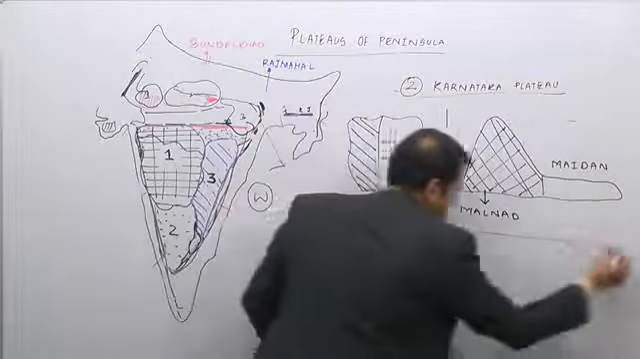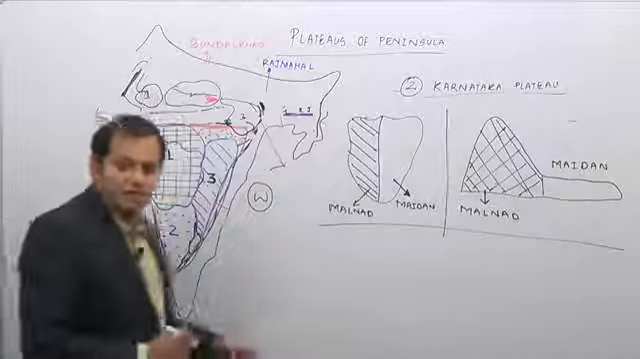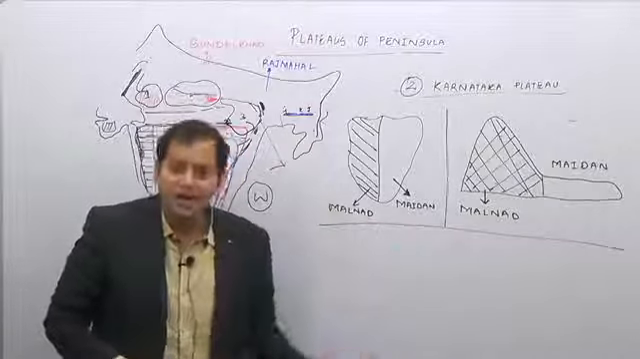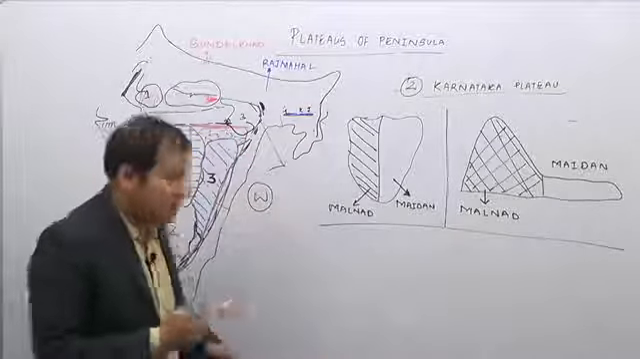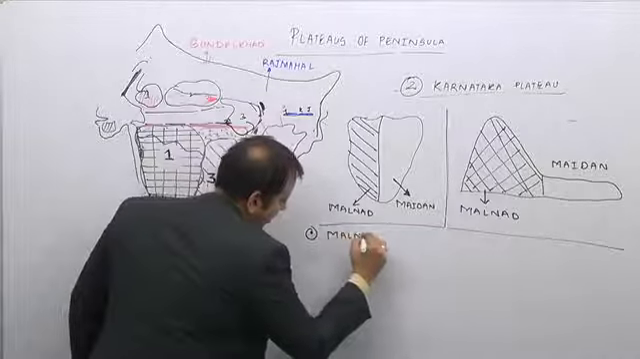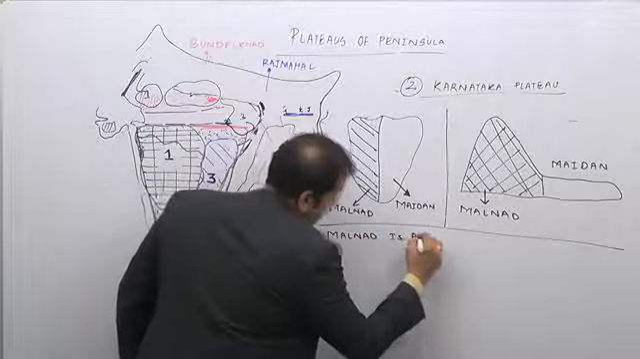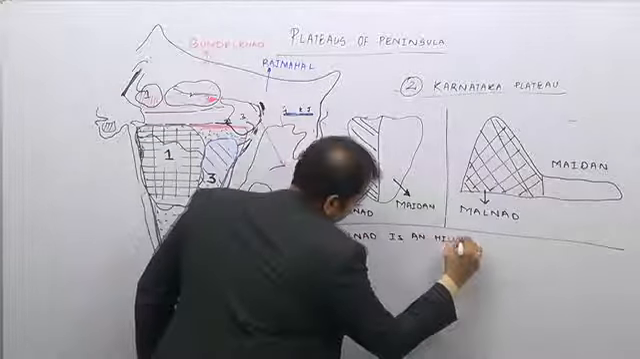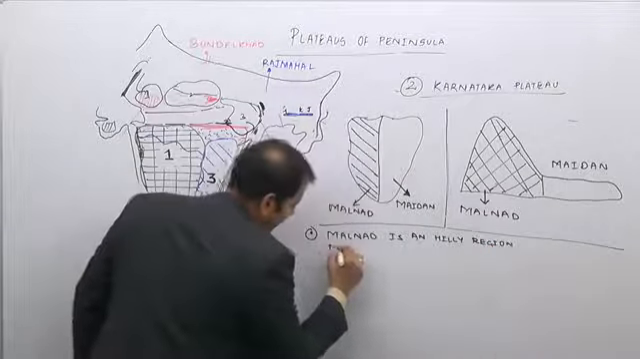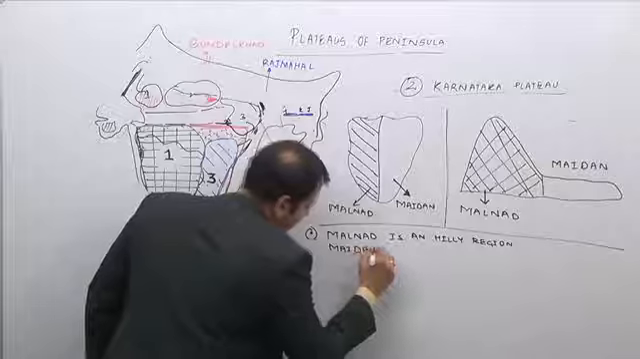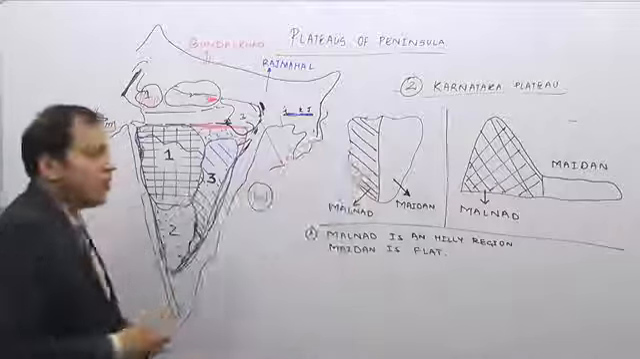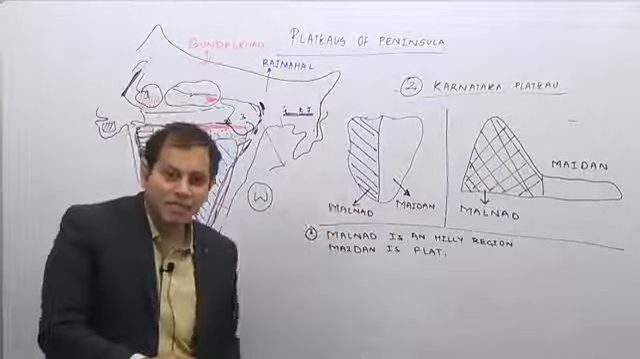So, what is the first point of the Karnataka plateau region? The first point is that it is divided into Malnad and Maidan, in which Malnad means the hilly region, while Maidan is a flat region. Now, where does the Malnad and where does the Maidan lie?